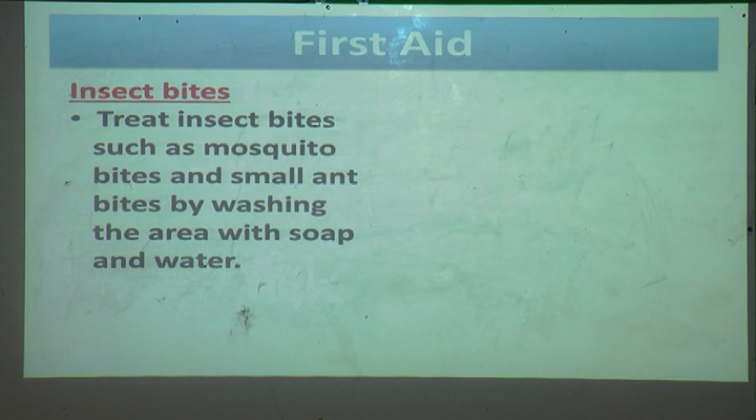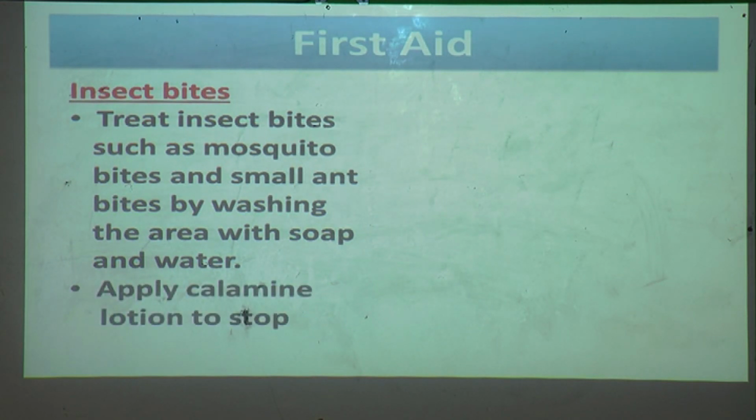If insect bites such as mosquito or small ant bites, how do you have to treat this? By washing the area with soap and water, because whenever a mosquito or ant bites, what happens? The skin becomes red and you may get itching near that skin. So what you have to do? You have to wash the area with soap and water and apply calamine lotion to stop itching.